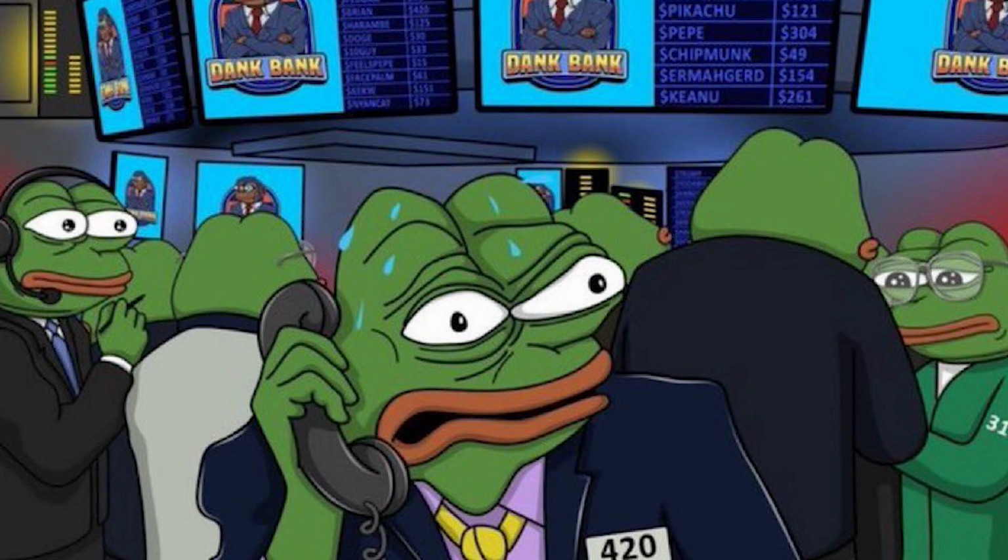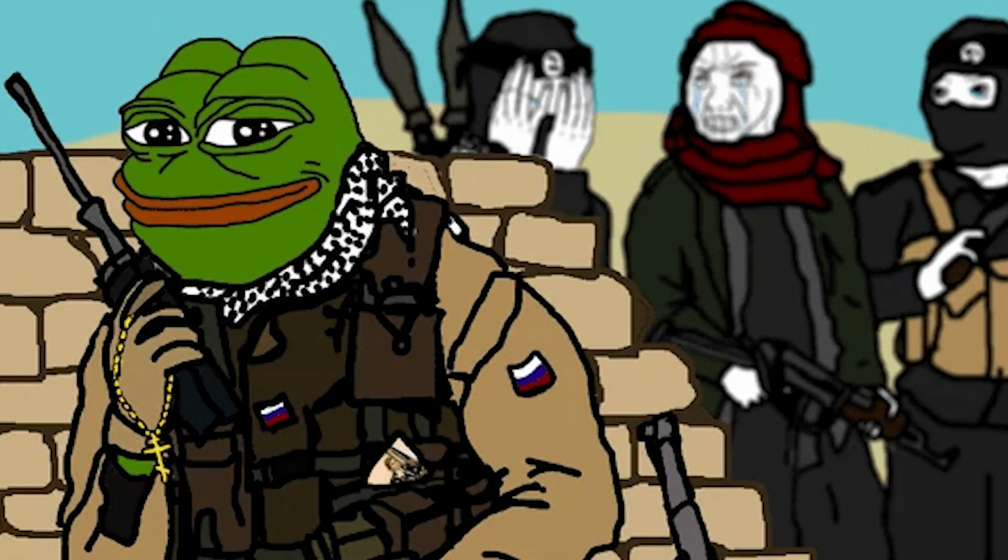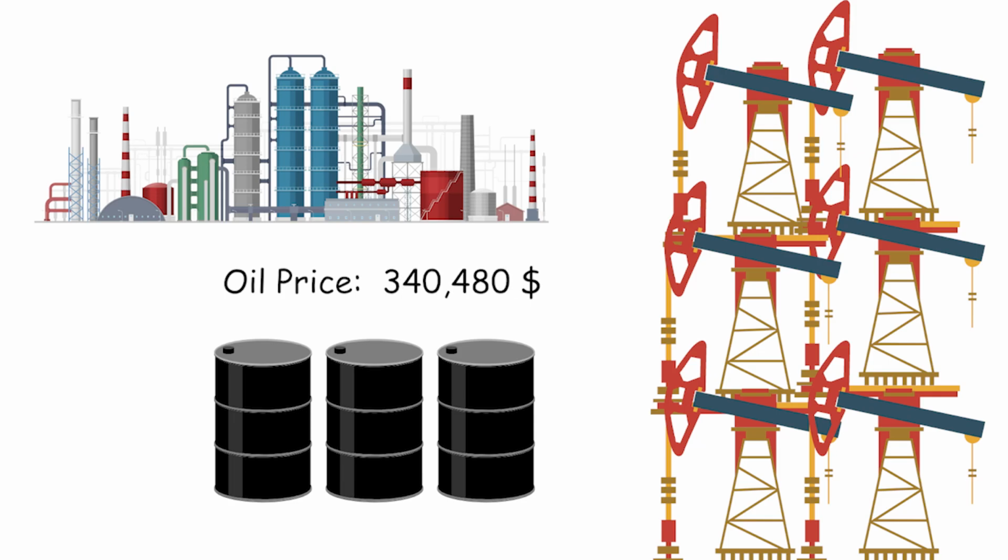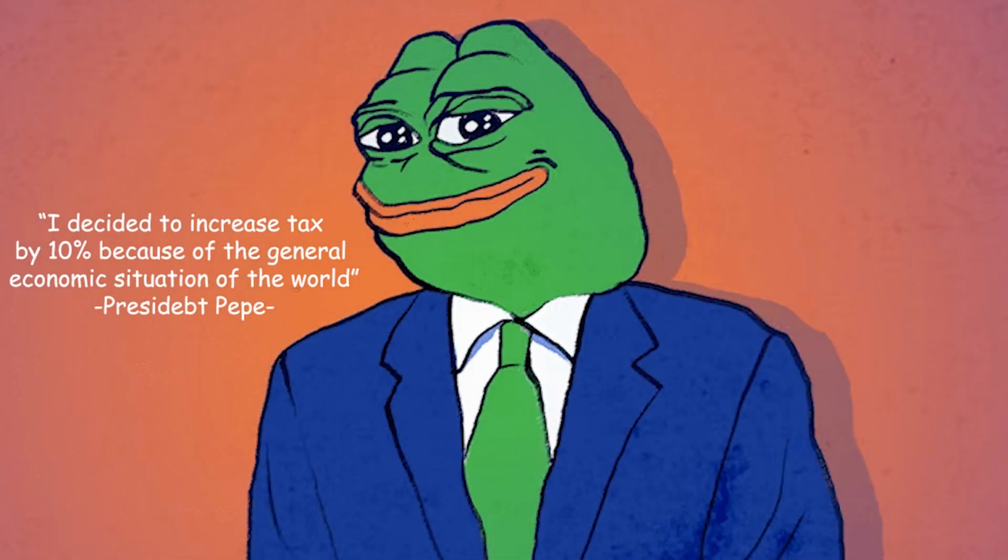Windfall tax. Windfall tax targets sudden high profits, not your income. Imagine a war causing oil prices to soar, spiking oil company profits. A windfall tax would tax those extra profits, not the company's usual income.